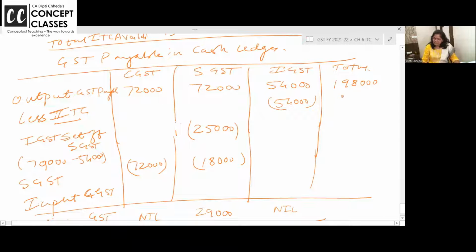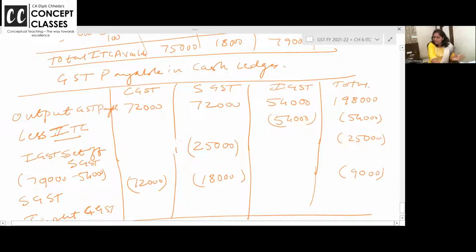ठीक है? So this 54,000 we have paid, this 25,000 we have paid, and these two 90,000 we have paid. Finally, what is the total liability?